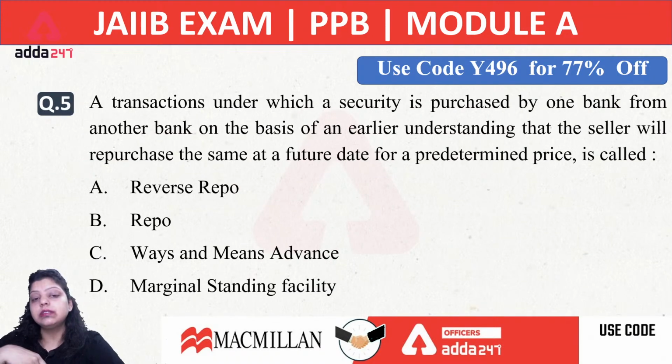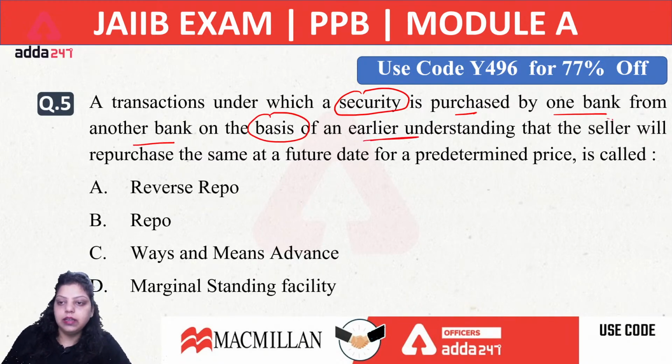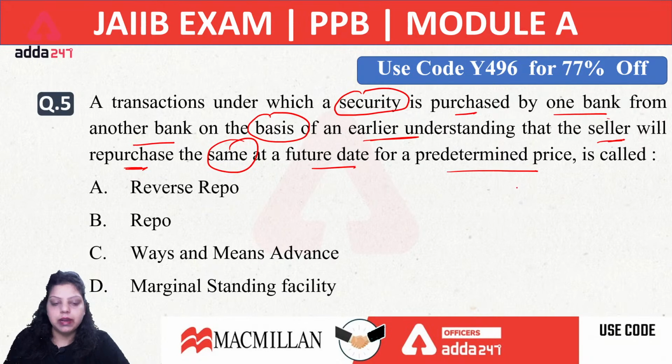Now, next question: a transaction under which a security is purchased by one bank from another bank on the basis of an earlier understanding that the seller will repurchase the same at a future date for a predetermined price is called.